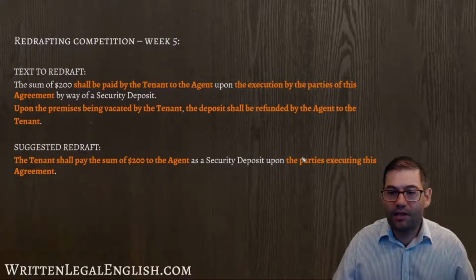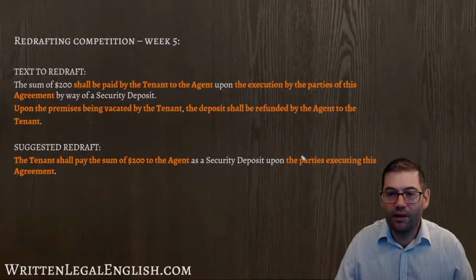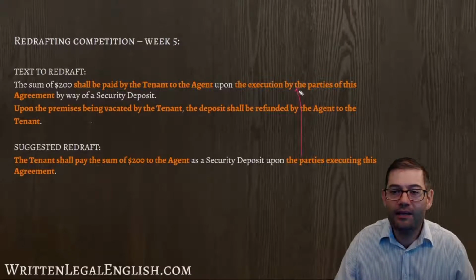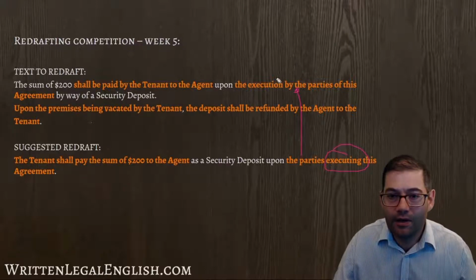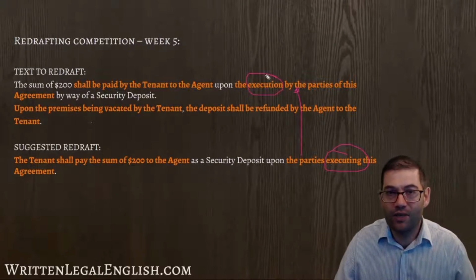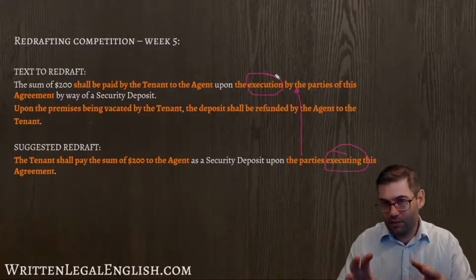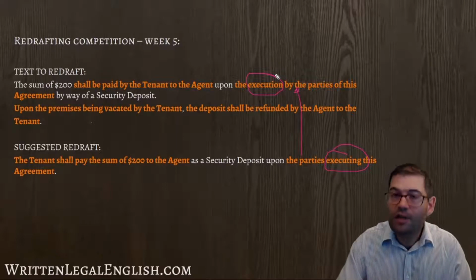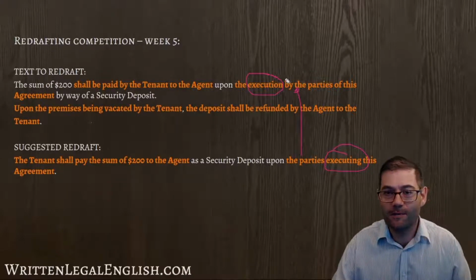And then we've got the second redraft, which is the parties upon the parties executing this agreement, which replaces this form here. And of course, here you can see that I'm using a gerund instead of the nominalization, which is here. Now, gerunds are better than nominalizations. Gerunds are still nouns, but they suggest action. So this is a good redraft as far as I'm concerned.